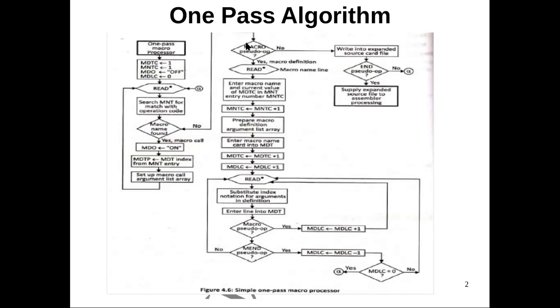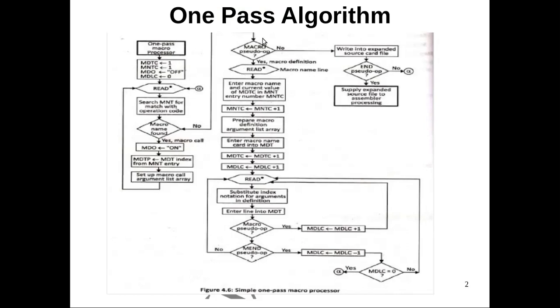If it is containing the macro pseudo opcode, which means it is a macro definition, and we have to store the macro definition into the macro definition table database. If it is not a macro definition, then the entire source program line we need to copy into the expanded source code file and check whether it is end. If it is end, we can finish. Otherwise, we have to repeat the same set of instructions starting from the read subroutine.